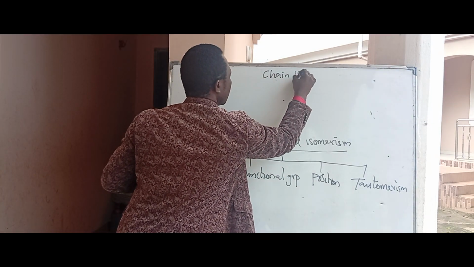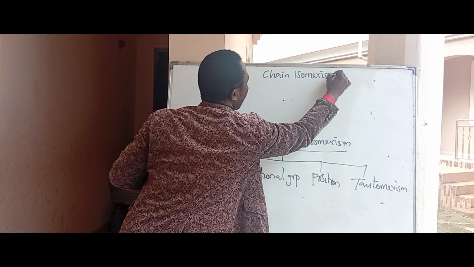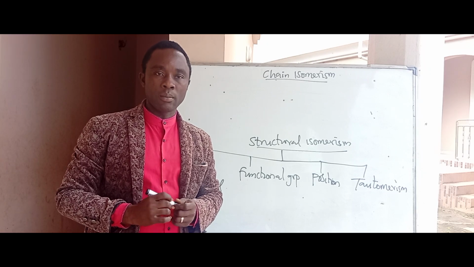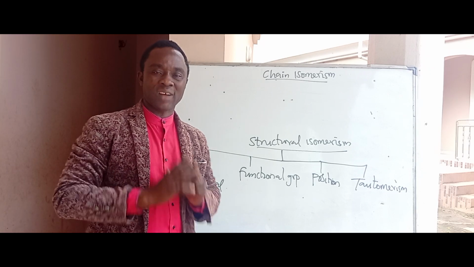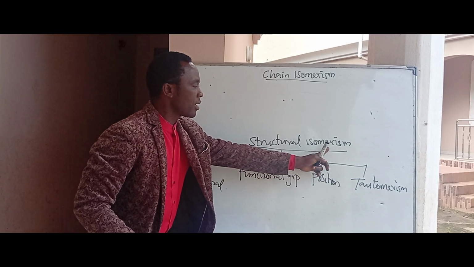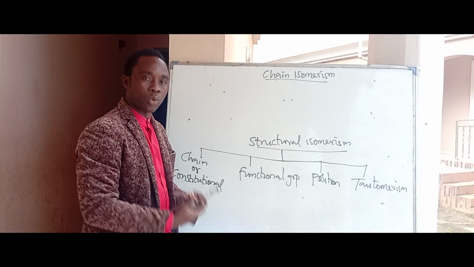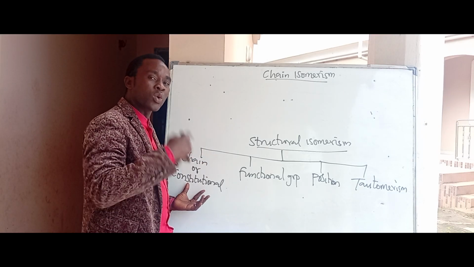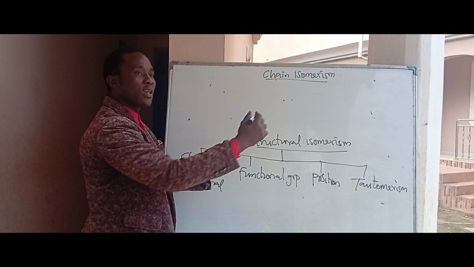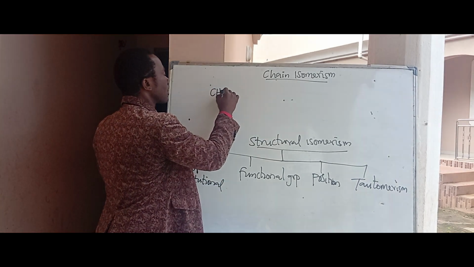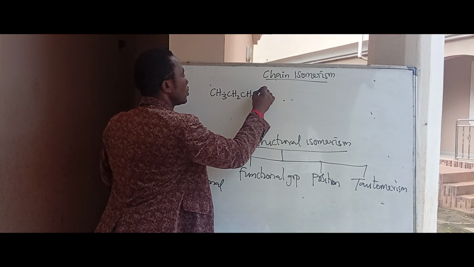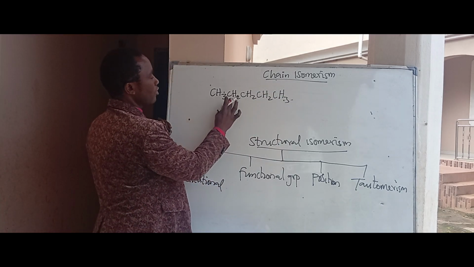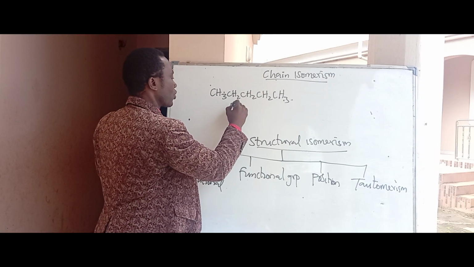Chain isomerism, what is it about? Chain isomerism is a type of isomerism in which the isomers differ in the arrangement of carbon atoms. Remember, structural isomerism differs in the arrangement of atoms, but chain isomerism differs in the arrangement of carbon atoms. Now, for example, when I have CH3, CH2, CH2, CH2, CH3, this is an alkane having 1, 2, 3, 4, 5 carbon atoms, and that is pentane.